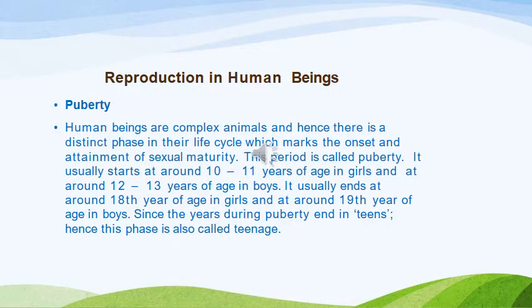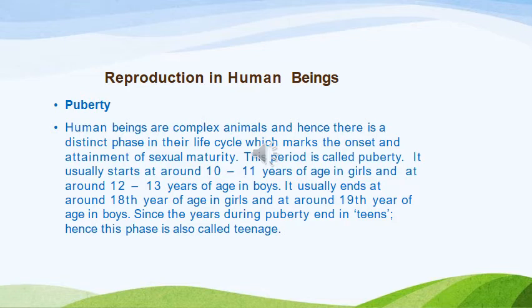Okay children, we will start with a new topic, reproduction in human beings. Let us talk about puberty. Can someone tell me what is puberty? Yes, this is the adolescent period in which the changes take place, which change secondary sexual characteristics. It happens in the boys and the girls.